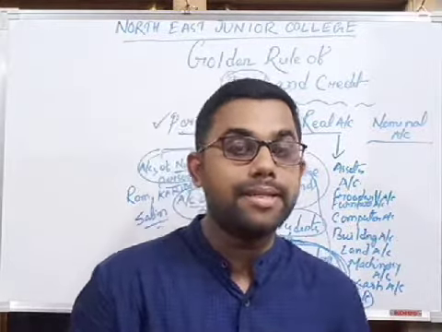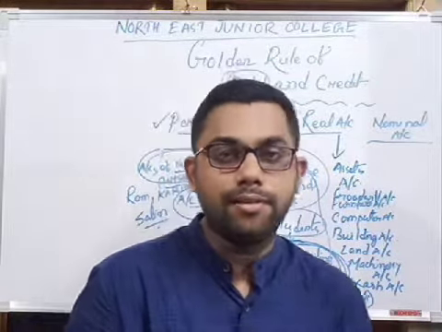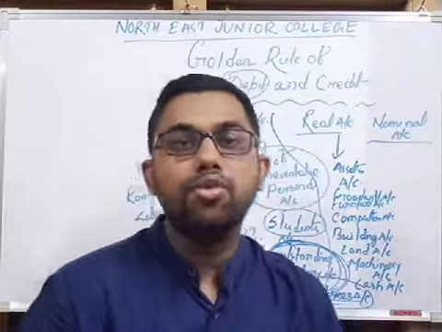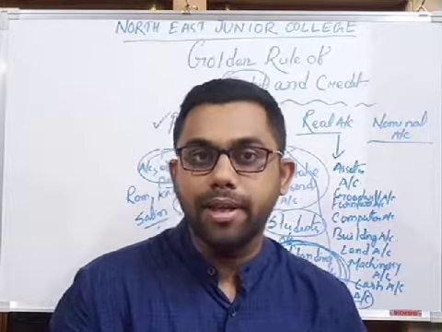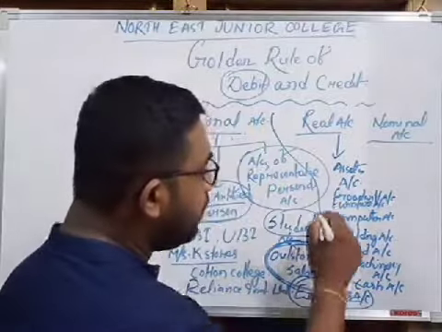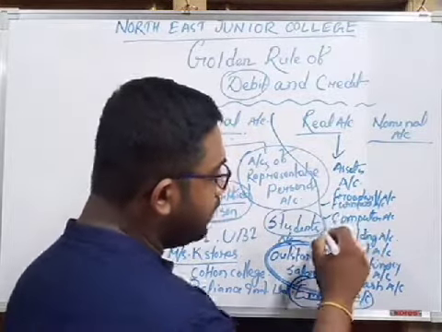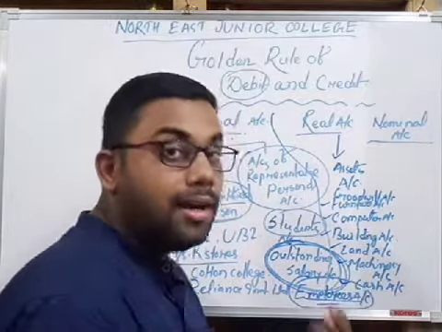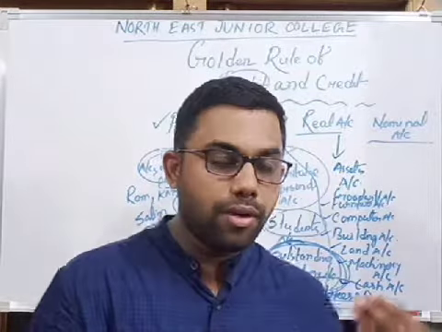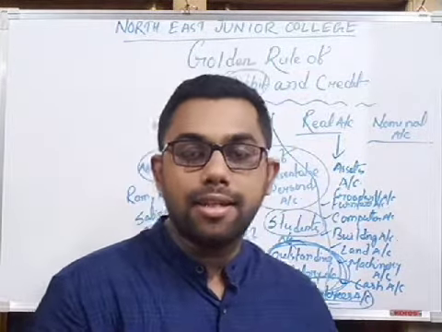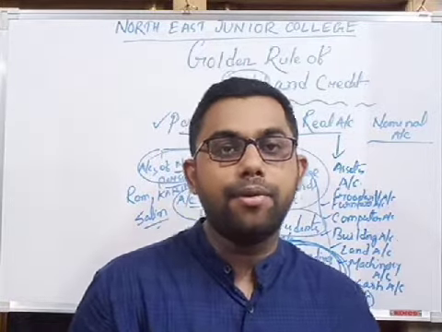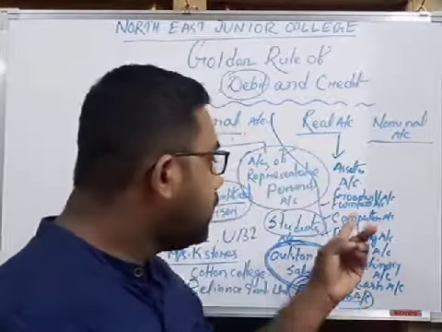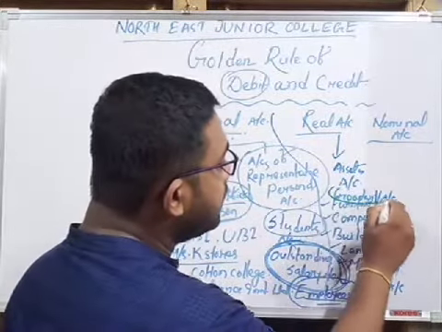I have discussed that if we classify assets, we can classify them into two important types: one is tangible and another is intangible. The tangible assets are those assets which can be seen, touched, and felt, and which have physical existence. So furniture, computer, building, land and machinery have physical existence. Cash, that means the currency that we have with us, is also our asset, because if I have rupees 100, it means my asset. So all these are tangible assets, but goodwill is an intangible asset.